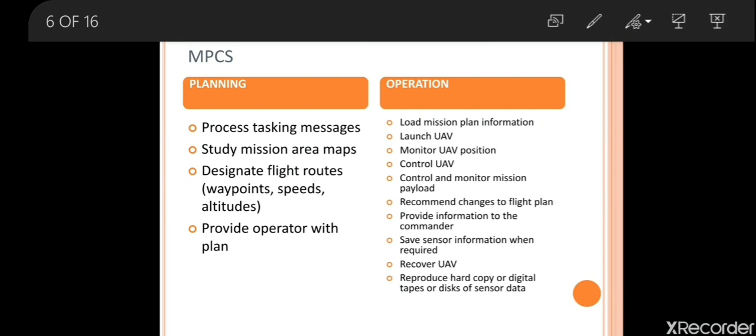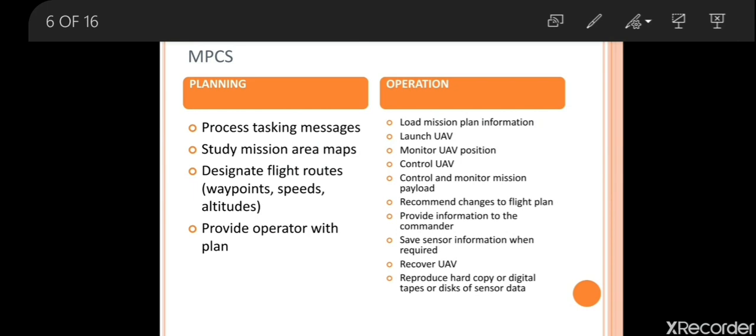The next stage is operation. In operation, first we are loading the mission plan. Whatever mission plan we have made will be loaded into the MPCS. Second, we are launching the UAV. We can use any launching method. Third one, monitor UAV position. So we have to continuously monitor the UAV position by using whichever sensors we have inside our UAV.